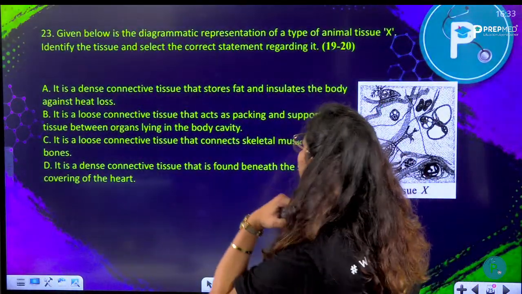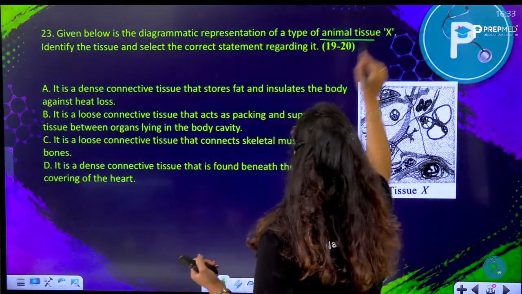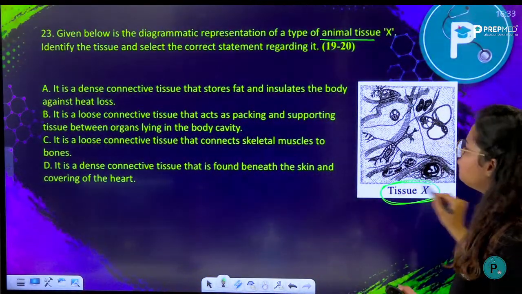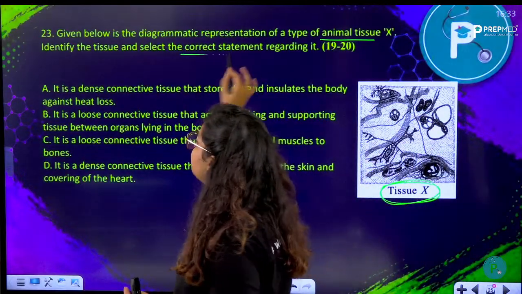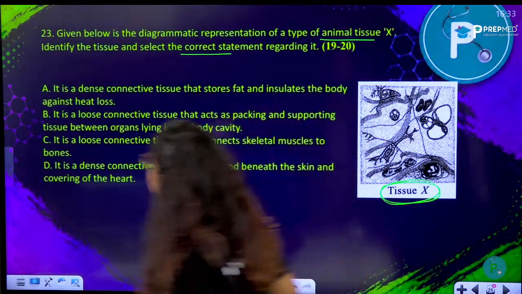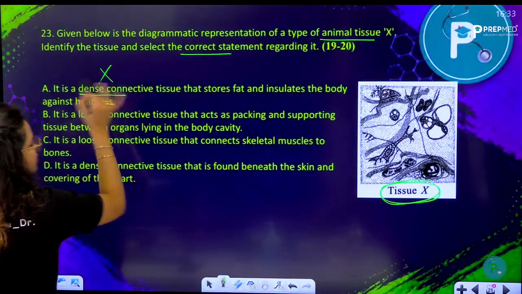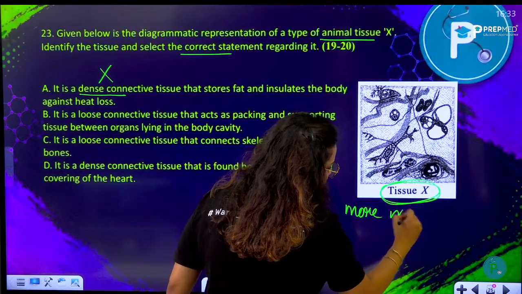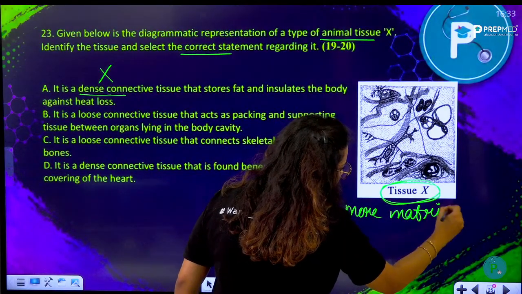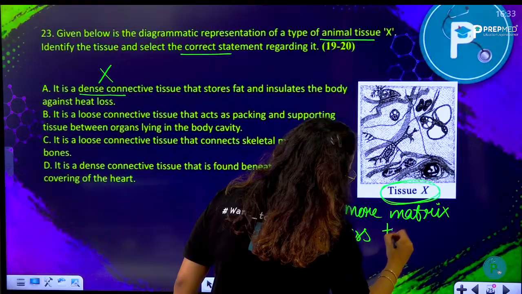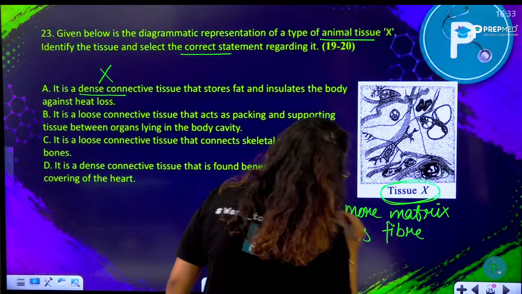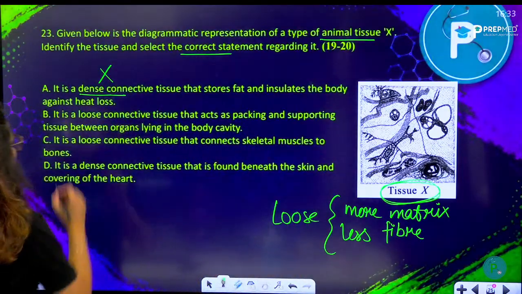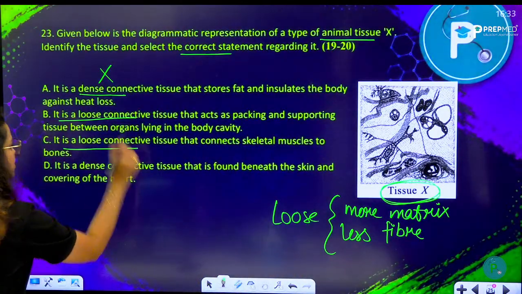Given below is the diagrammatic representation of a type of animal tissue, that is X. So this is the tissue X, and we are supposed to find out the correct statement regarding that tissue. They have given that it is a dense connective tissue. Absolutely wrong. You can see that there is more matrix and less fiber. If there is less fiber, it can't be dense. It is supposed to be a loose connective tissue.